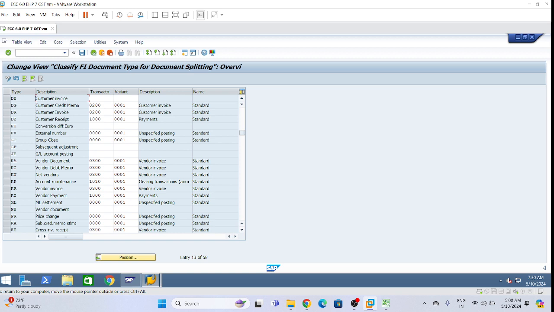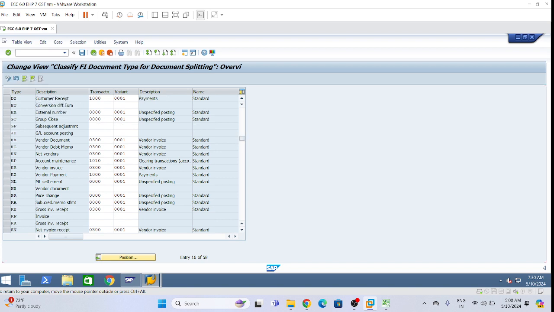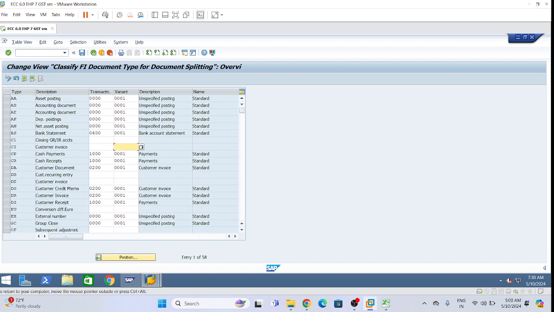Now see, for KR also it is there, KG, KZ also there. Same way we need to check whether for CP and CR it is there or not. So we can see for CP 1000 means payment, cash payment, and cash receipts. CR, it is payment only.